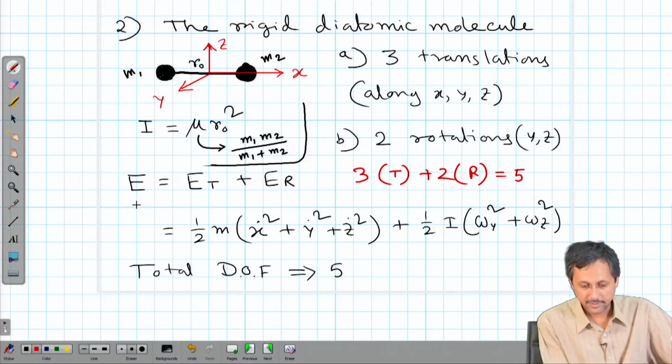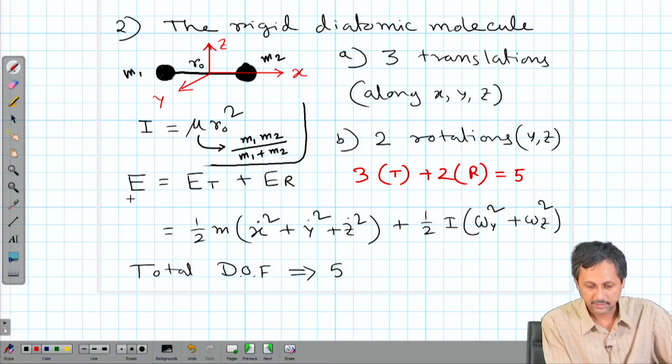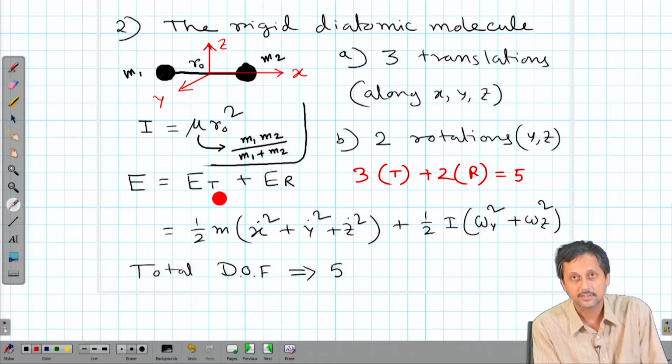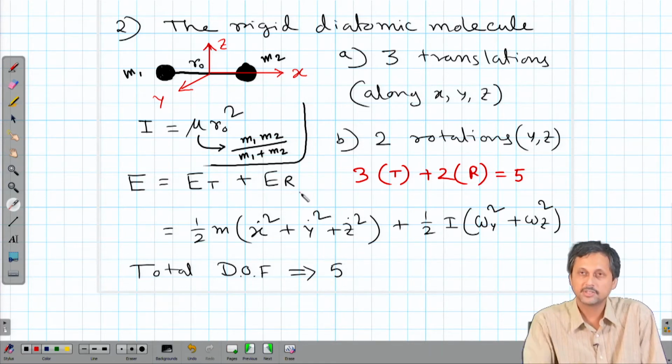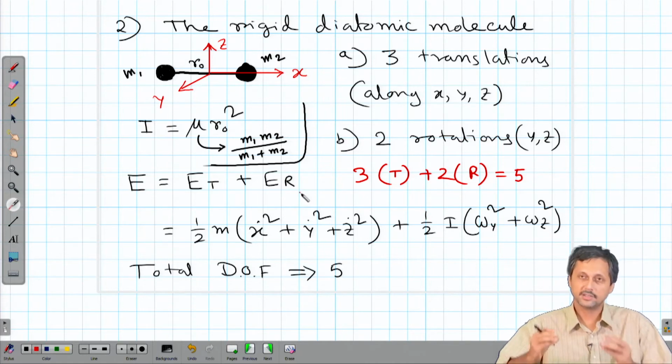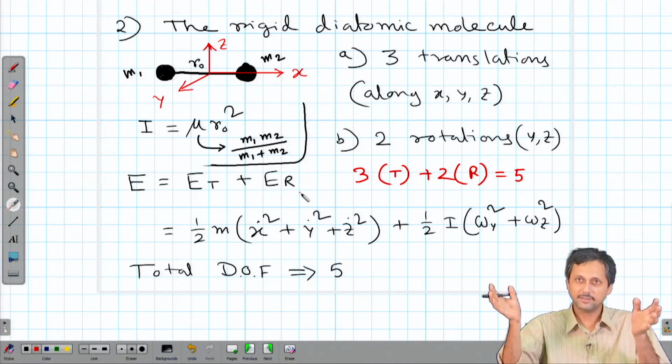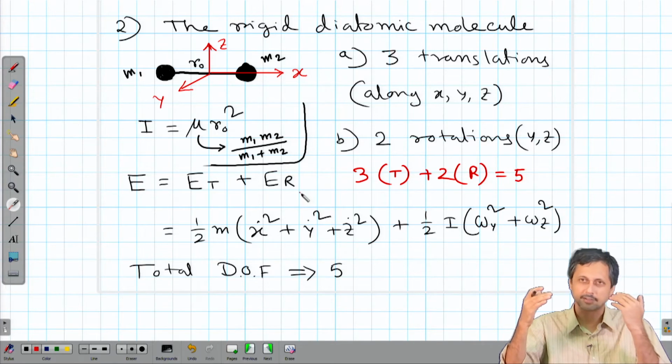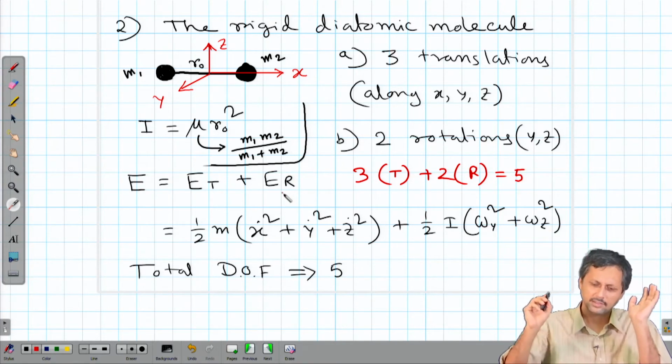Now, let us write the energy. Once again, the energy will have 2 components, one is the translational kinetic energy and one is the rotational kinetic energy. Please remember, there is no potential energy because we are considering these particles are free in space. Gravitational attraction is neglected, although it is present. So, it is just E t plus E r.